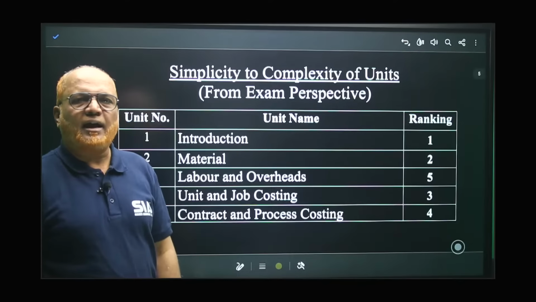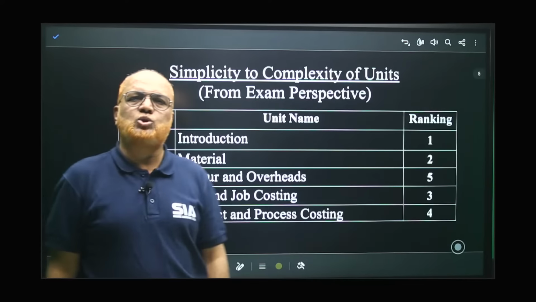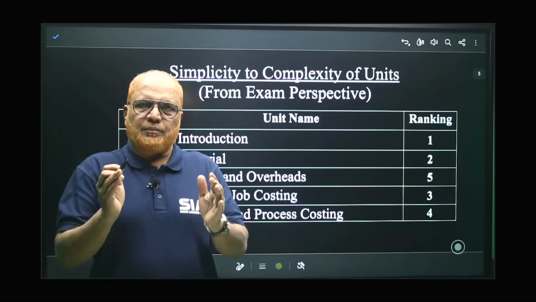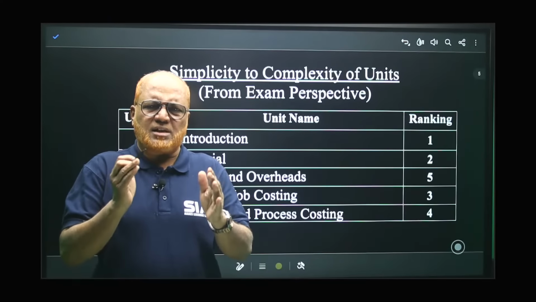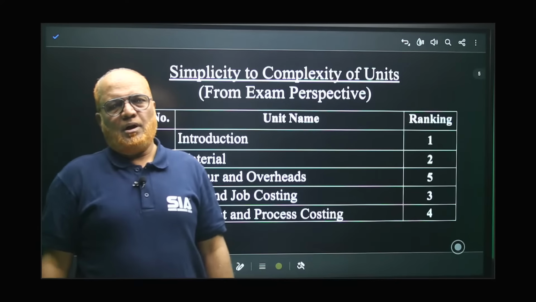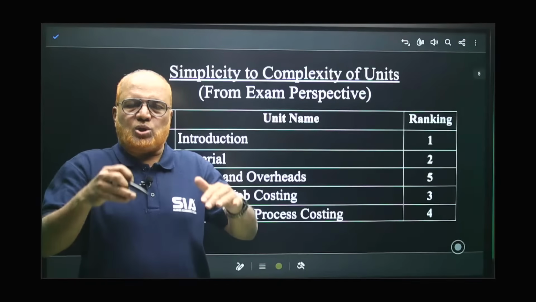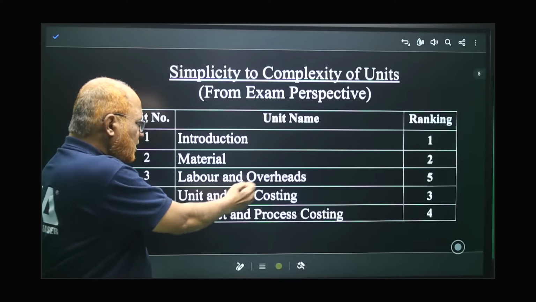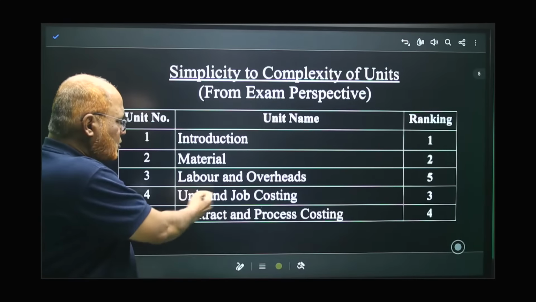Then third rank I have given for unit and job costing. In this unit, you may get a problem or also theory, but theory chances are less, problem you may get. So how to prepare the cost sheet? What is prime cost, works cost, cost of production, selling price? All these things I'm going to explain in unit number 4, that is unit on job costing.